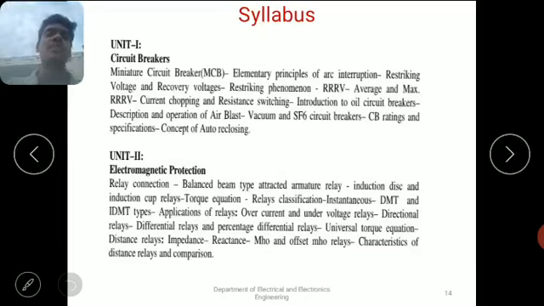Coming to the next chapter, unit 2: this chapter gives the total idea about electromagnetic relays. What is meant by electromagnetic? The electrical energy can be converted into magnetic energy, and by using that magnetic energy we can operate the relay.